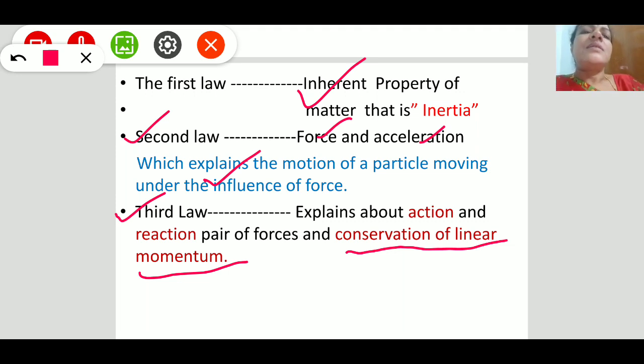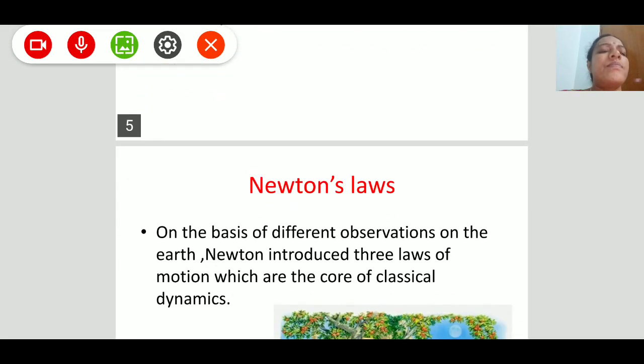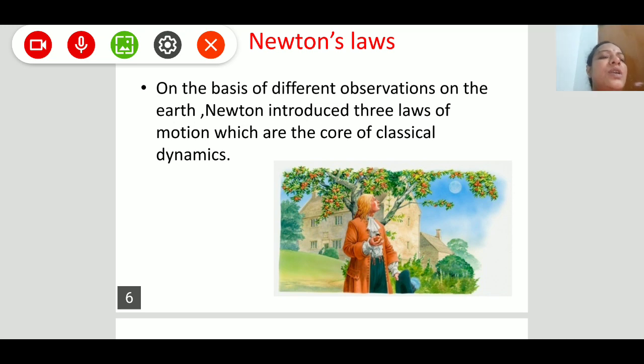Let us go next. In this slide you are observing the scientist named Newton. On the basis of different observations on the earth, Newton introduced three laws of motion, which are the core of classical dynamics. The dynamics or mechanics which depends upon Newton's laws is called classical dynamics, whereas another one is quantum mechanics.